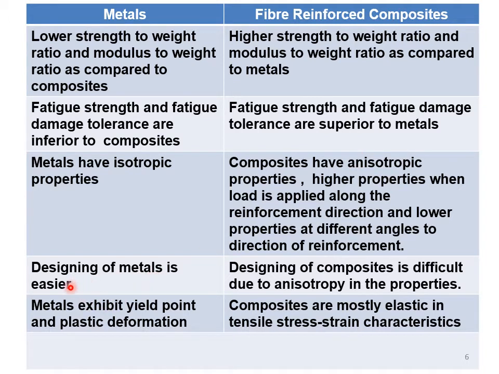Now designing of metals is easier, whereas designing of composites is difficult because of its anisotropic nature. Metals exhibit yield point and plastic deformation, whereas the composites' tensile stress strain characteristics are nearly elastic, like they will move up to the elastic limit and they will break. Now this is a very simple term, but as it is composed of two materials, there are slight variations to it, and even composite will exhibit yield point and plastic deformation.